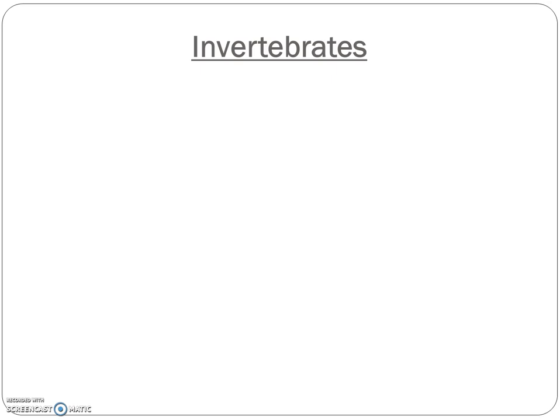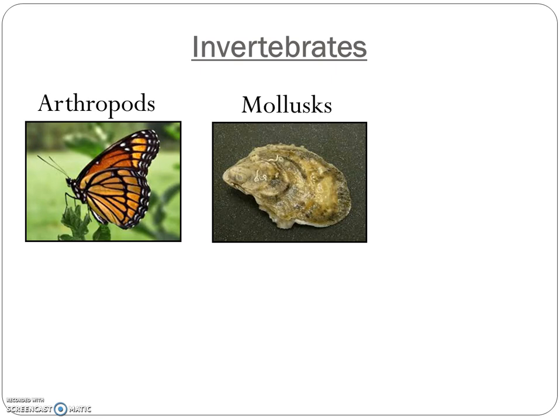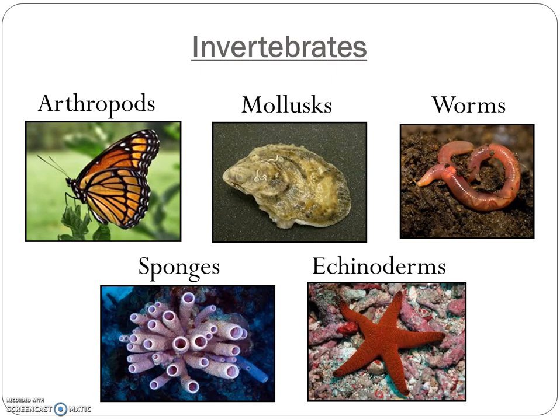The classes of invertebrates include arthropods, mollusks, worms, sponges, and echinoderms. Most invertebrates do not have a backbone. Since most invertebrates are small, they do not need large structures to support their bodies. Some invertebrates have rigid body parts. Invertebrates are much more common than vertebrates. In fact, most of the members of the animal kingdom are invertebrates.